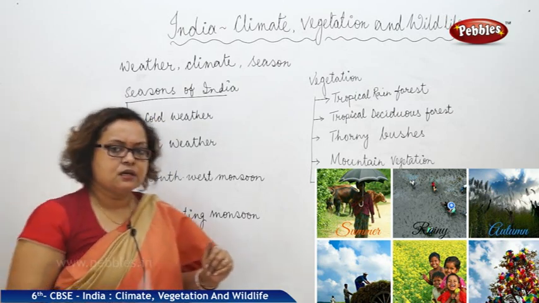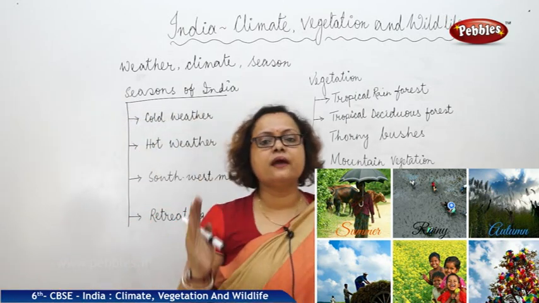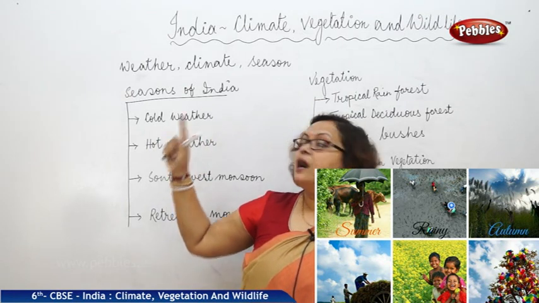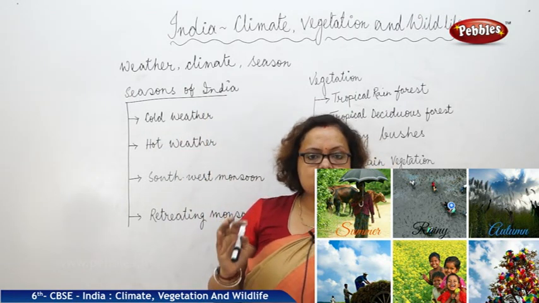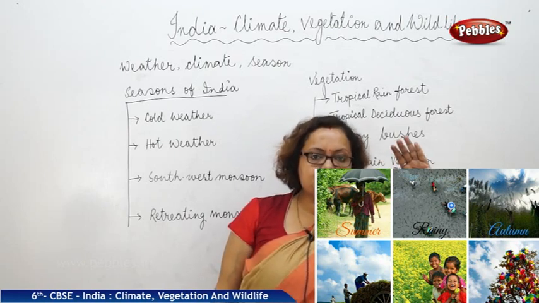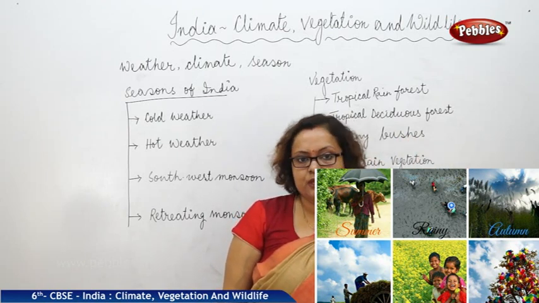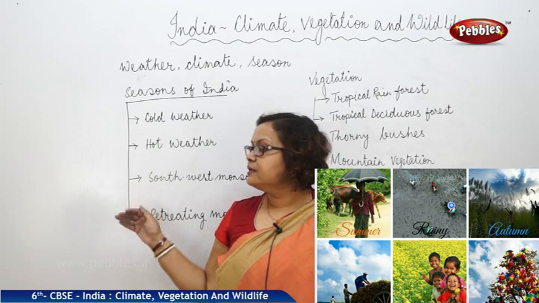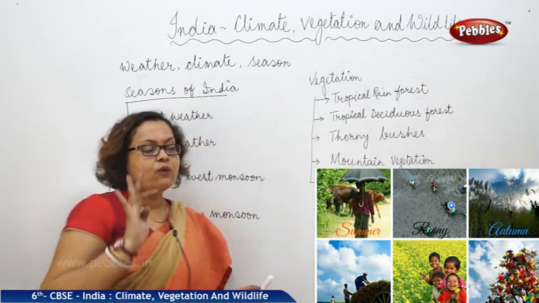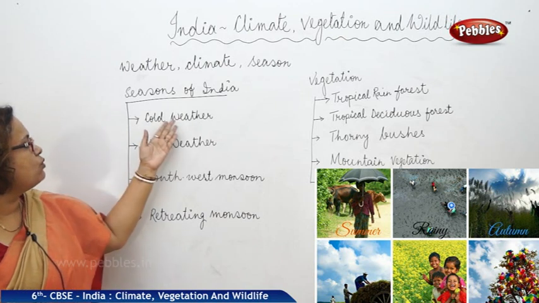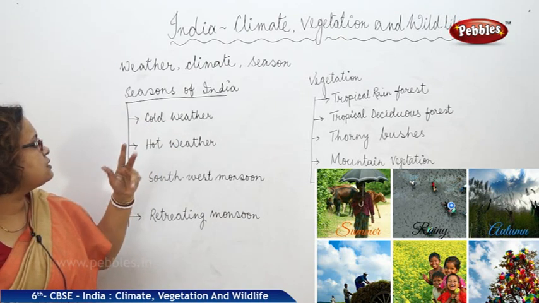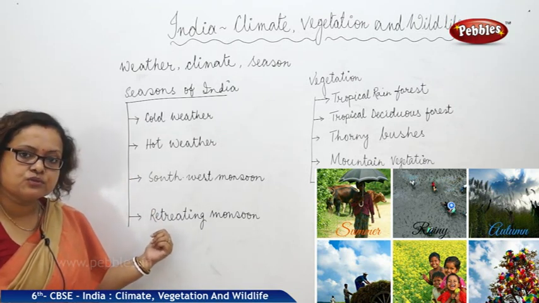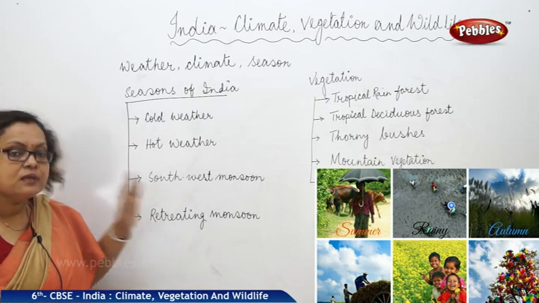Next comes climate. The weather of a place over a certain time, maybe 25 to 30 years, we can call it a climate. And then we are coming to season. Season is a particular thing in a time of a year we can experience. Depending on that, Indian seasons have been divided into 4 major types. What we can experience here are the cold weather season, then the hot weather season, the southwest monsoon season and the retreating monsoon season. Let us discuss all of them separately.